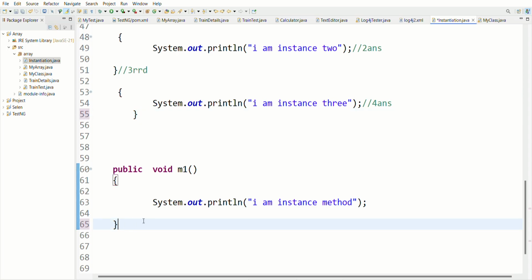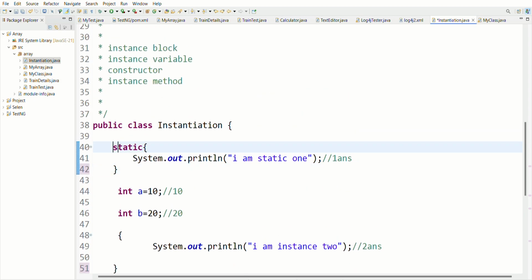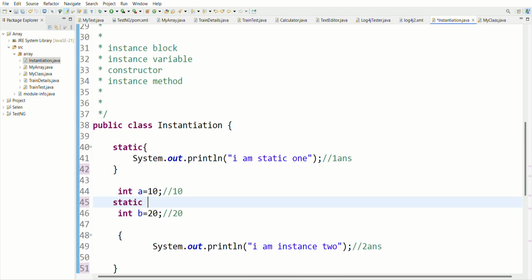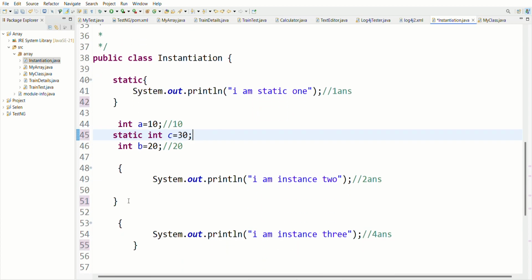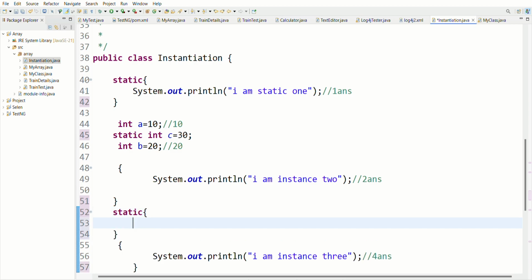Now let me mix up both of the things. I am mixing static and instance both in this program. This is the instance block. Let me write here a static variable: static int c is equal to 30. Got it? Now I am writing one more static block: static, curly braces, sysout "I am static 2".